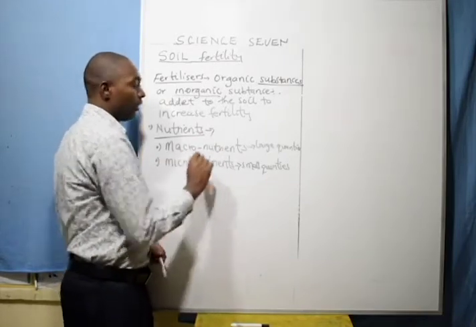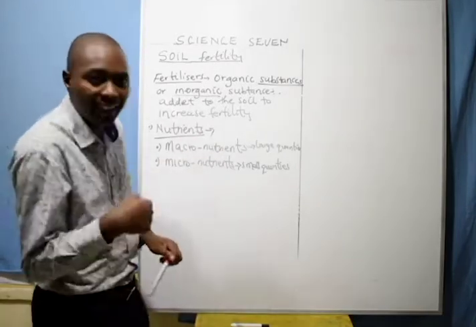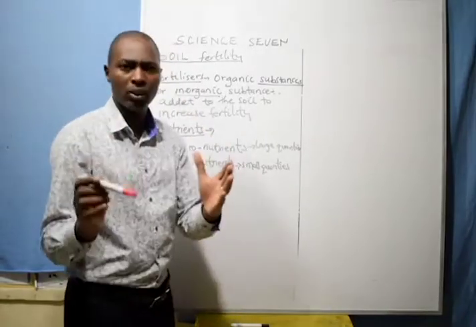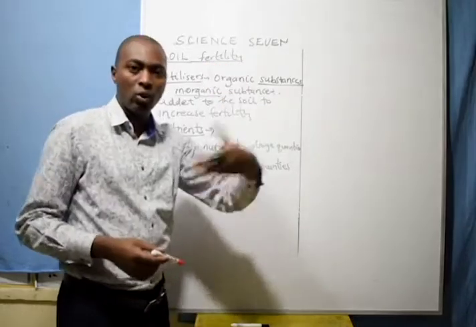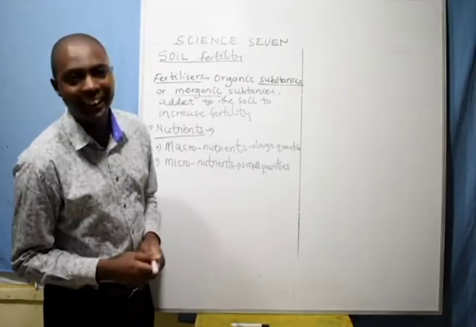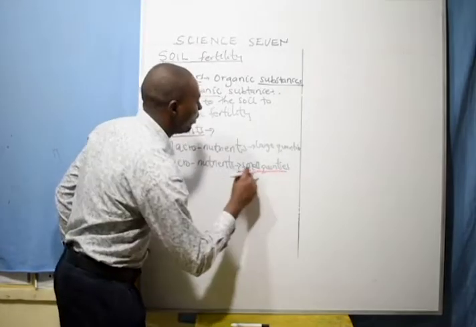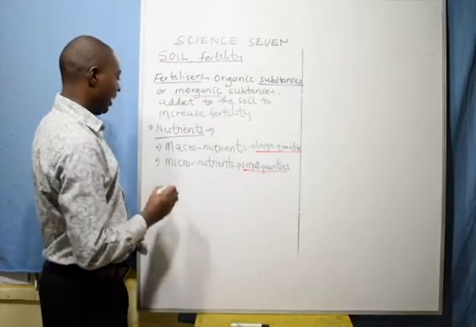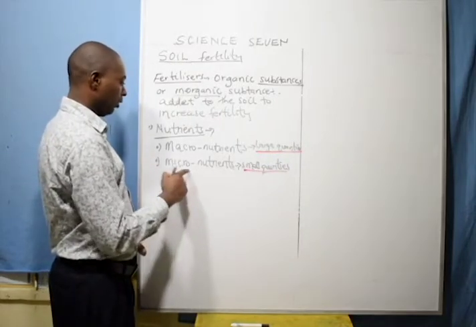It is a macronutrient, required by you as a human being in large quantities. The micronutrients, like the vegetables, which only assist in the consumption of the ugali, we take in small quantities. That's why micro means small and macro means large quantities.